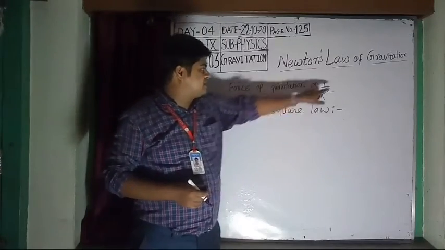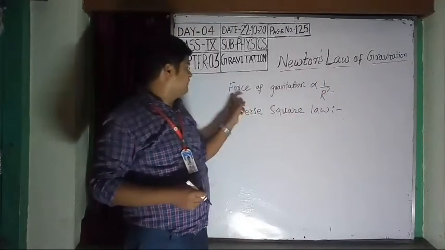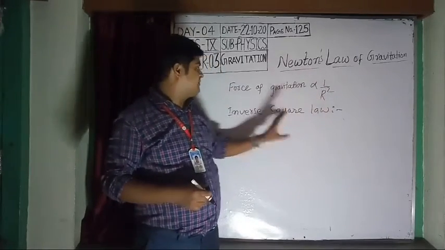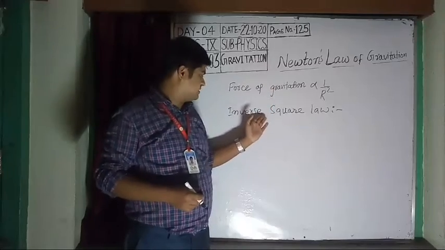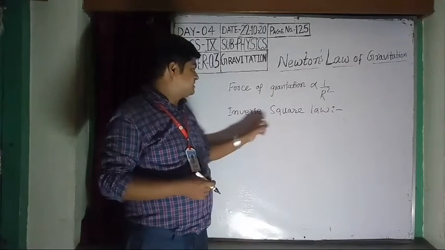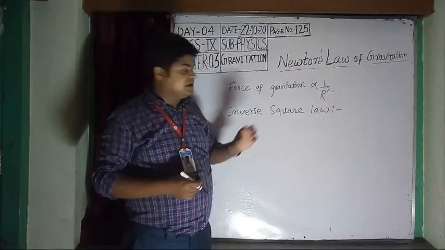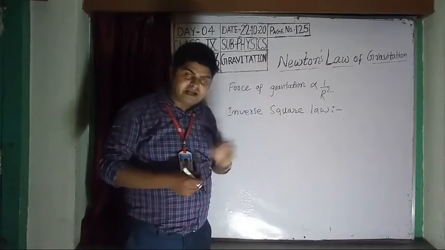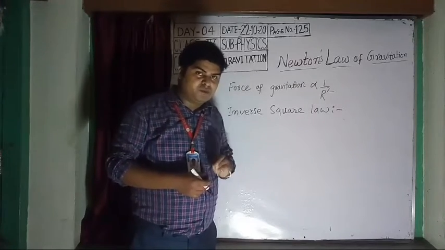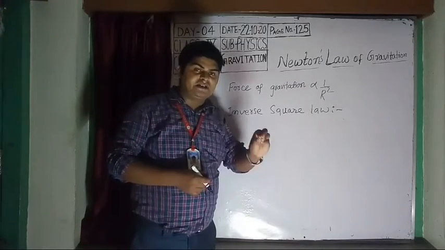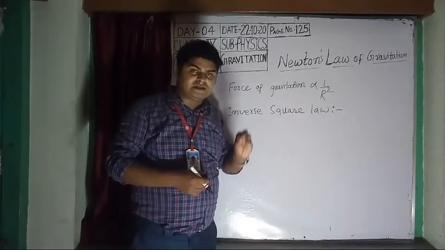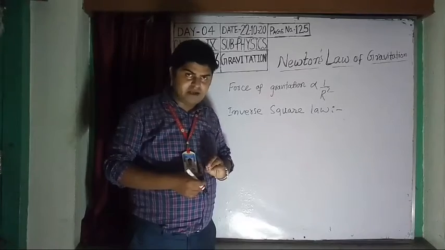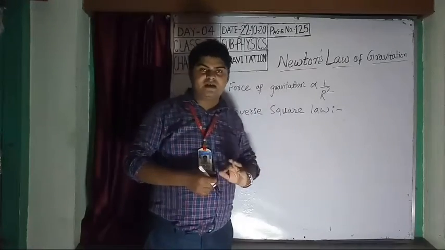Inverse square law means this concept: force of gravitation is inversely proportional to 1 by r square. So you just define it: the force of gravitation or force of attraction between two objects is inversely proportional to the square of the distance between them. This is the inverse square law.